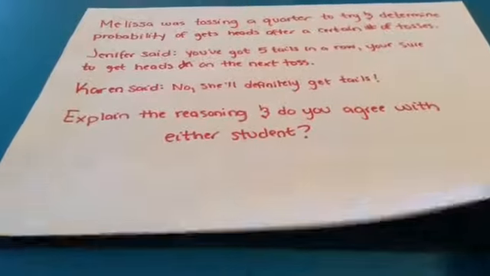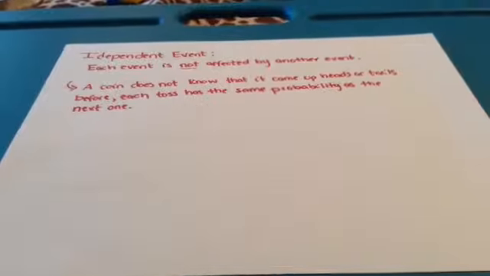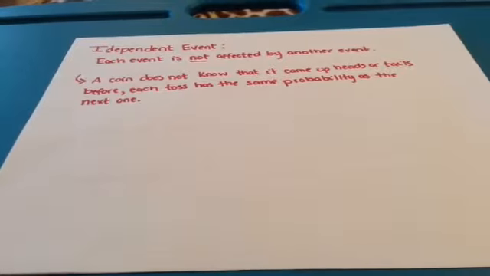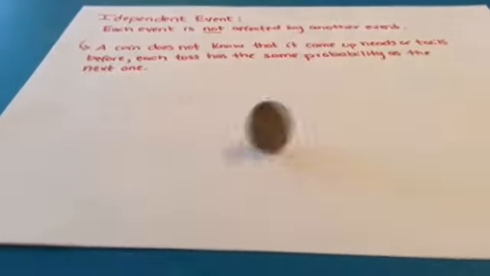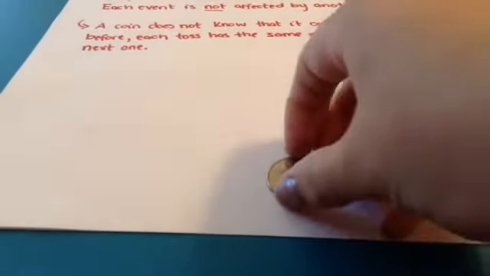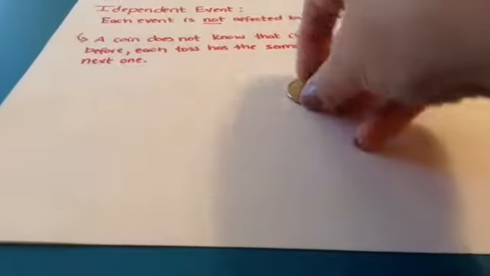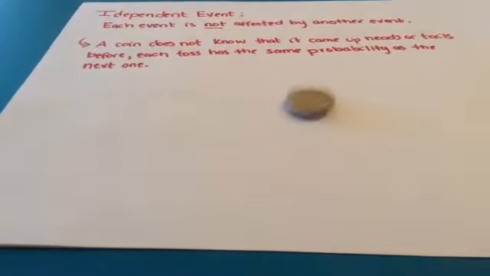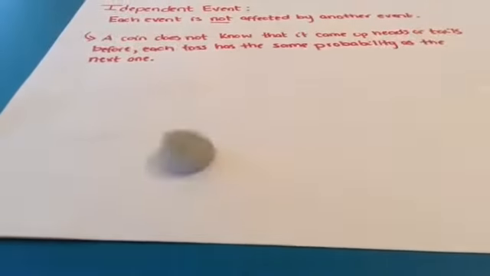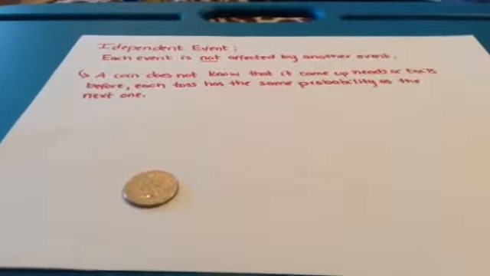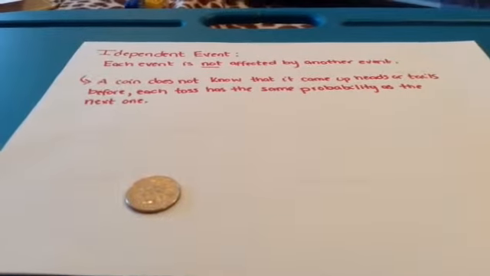So to start with, we're going to be looking at independent events, just reviewing it. So independent event means that each event is not affected by another event. So in this case, it's going to be like tossing your quarter. So we got heads and tails. Heads and tails, tails, heads.